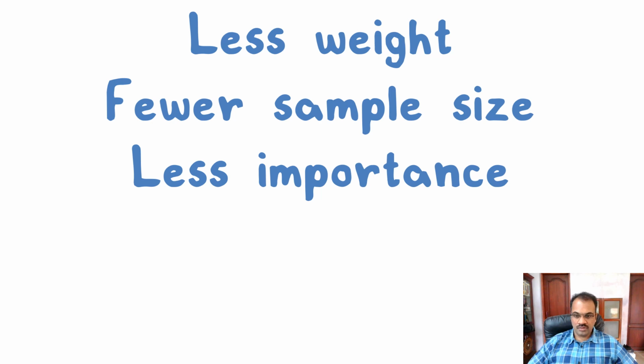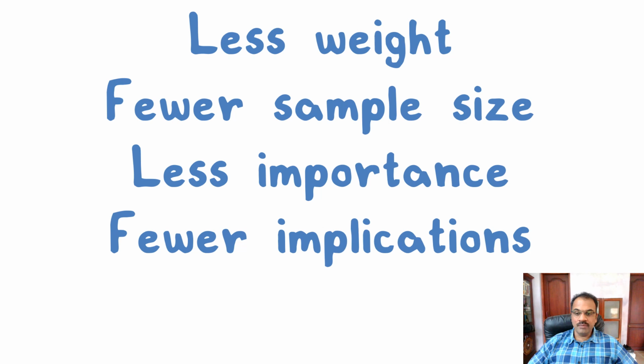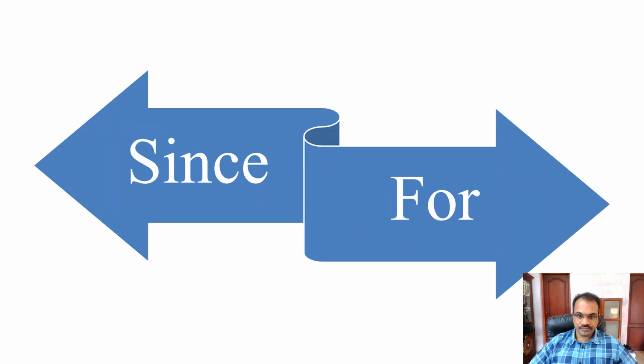Less importance. Again, the same thing. Importance is not something that you count. Fewer implications. I have 2 implications, 3 implications, 4 implications. So like here it is something that you can count. So again, it is fewer. So this is how you use these two terms.